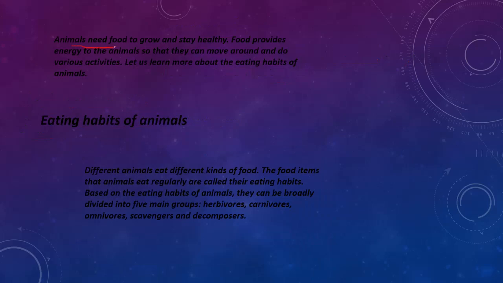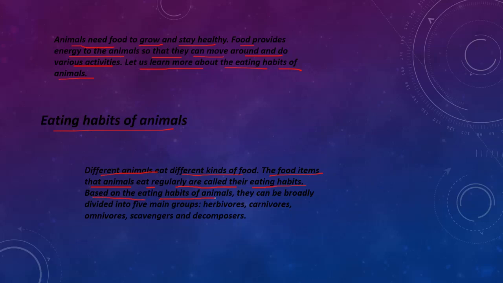So animals need food to grow and stay healthy. Food provides energy to animals so that they can move around and do various activities. Let us learn more about eating habits of animals. Different animals eat different kinds of food. The food items that animals eat regularly are called their eating habits.